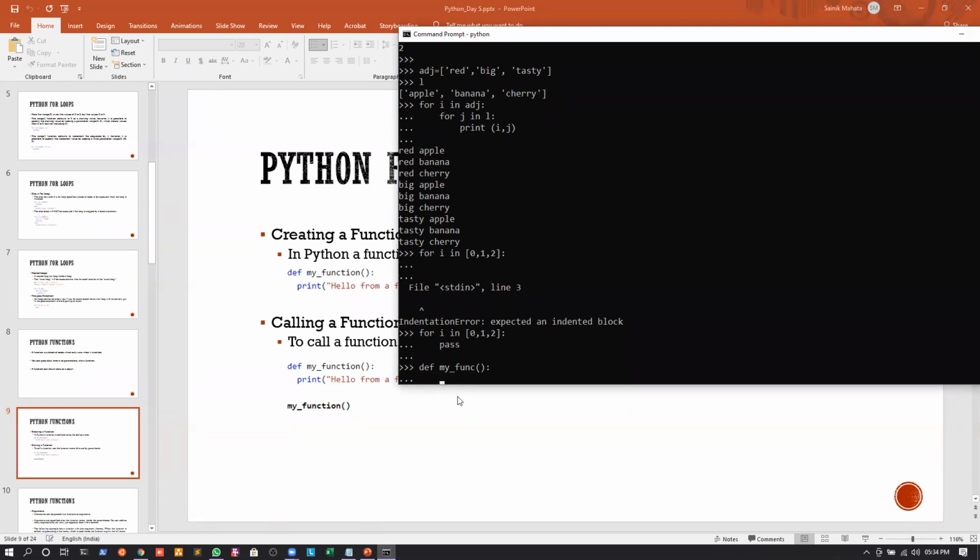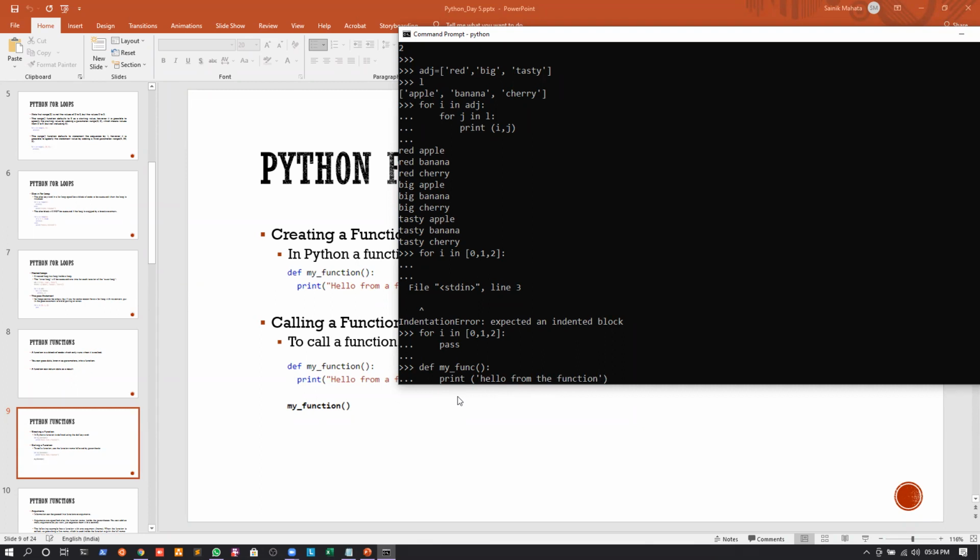Okay. So what should be inside the colon? The statements that will be printed once the function is called. Whenever a variable or a function calls my function, some statements should be executed. So what statements do we want it to execute? Let us understand. We can write print hello from the function. Whenever the function is called, we just want to print that hello from the function.